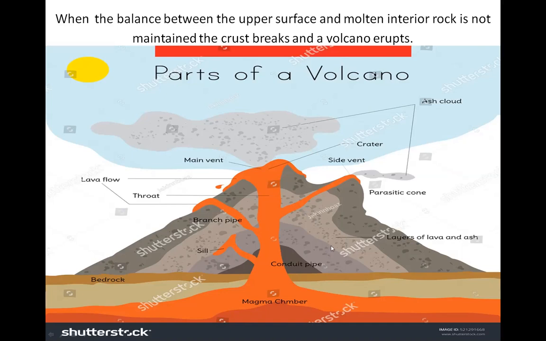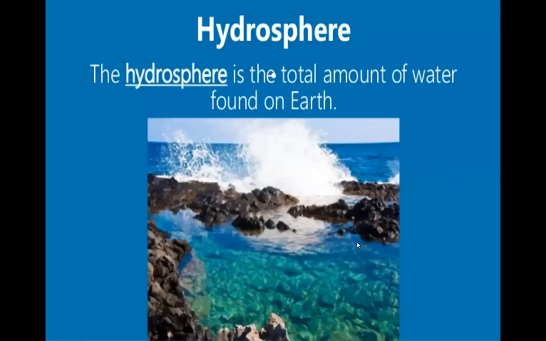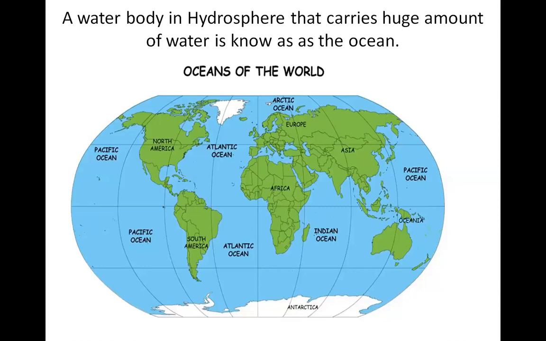Now we will move on with the hydrosphere. What is hydrosphere? Now let me talk to you about hydrosphere. Hydrosphere is the liquid component of the earth. It includes oceans, seas, lakes, ponds, rivers and streams. And these are the water bodies.